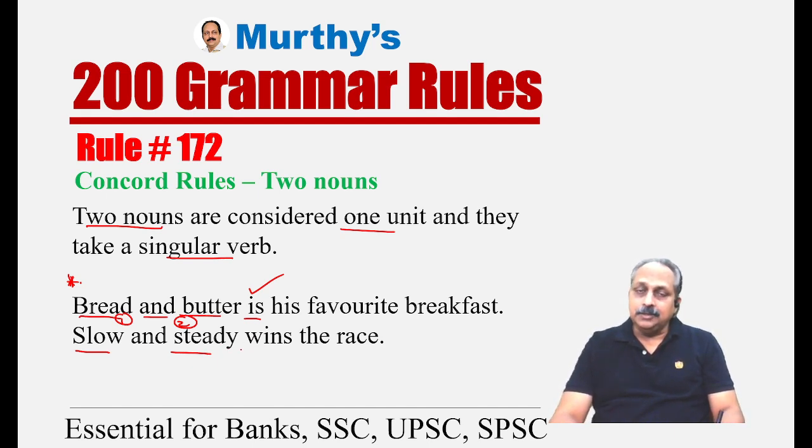Here, the sentence is in present tense, affirmative, and if the subject is third person singular, we should add s or es to the verb. Based on that, slow and steady wins the race. In many exams, they have given slow and steady win the race. That is not correct. Slow and steady wins the race. So these two are exceptions, but an important rule.